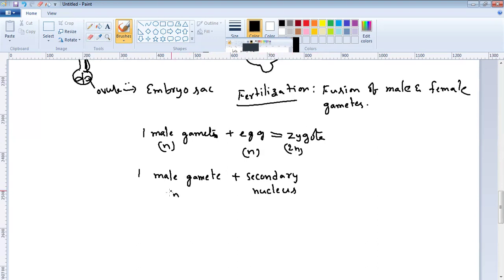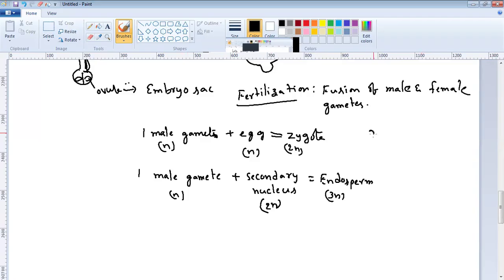The male gamete is N, and the secondary nucleus, produced by the union of two nuclei, is diploid. As a result, triploid endosperm is produced, 1N plus 2N equals 3N.